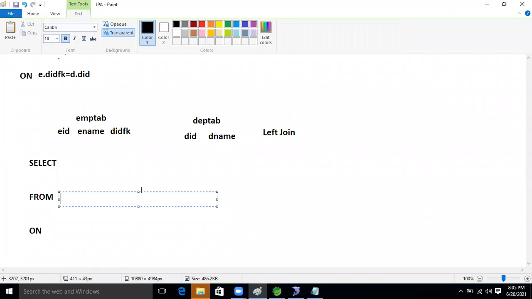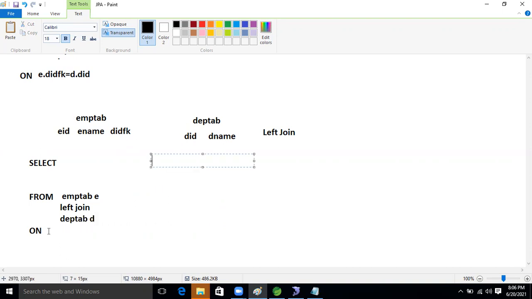So what join? Left join, right? With left join, the first table is the EMP tab, and we are taking the alias name E. After that, left join, and then we take the child table name, the DEPT tab, with alias D.